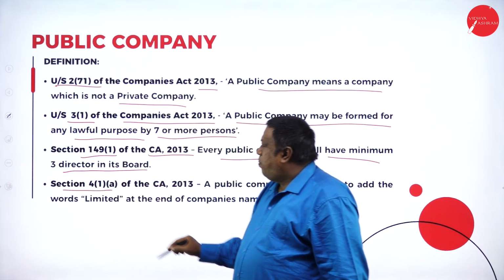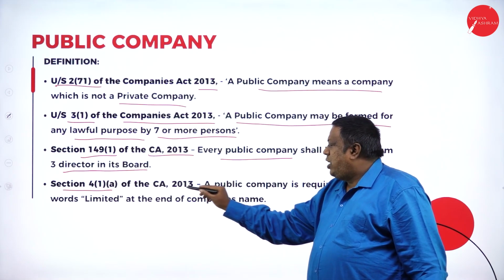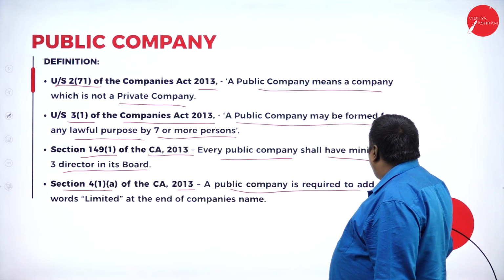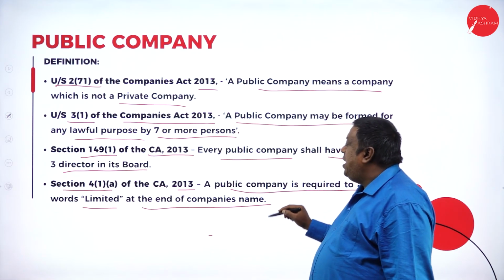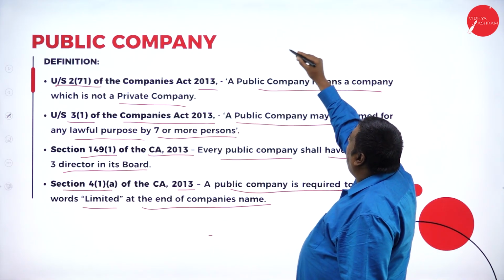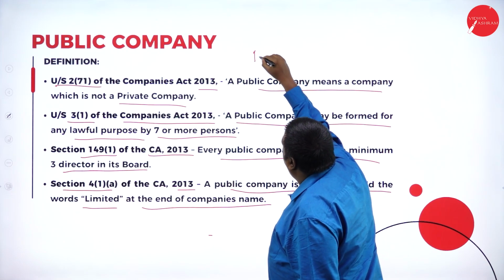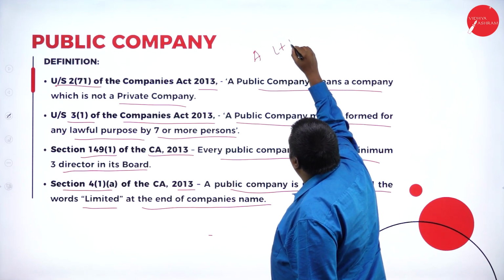Under Section 4, Subclause 1A of the Companies Act 2013, a public company is required to add the word limited at the end of the company's name. They are saying that at the end of the company name, for example, a limited company.